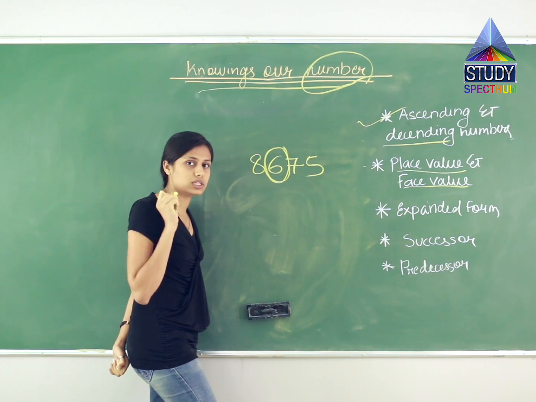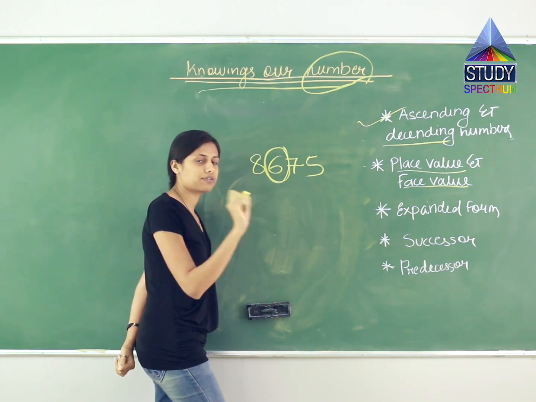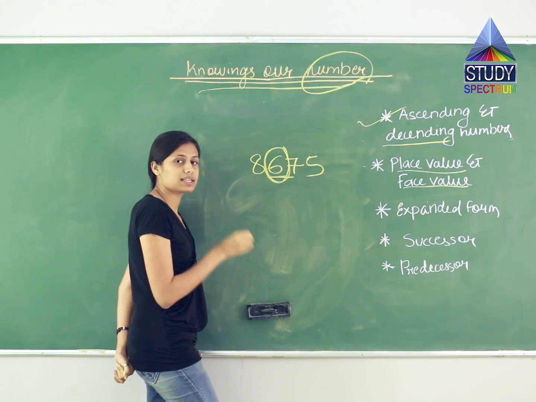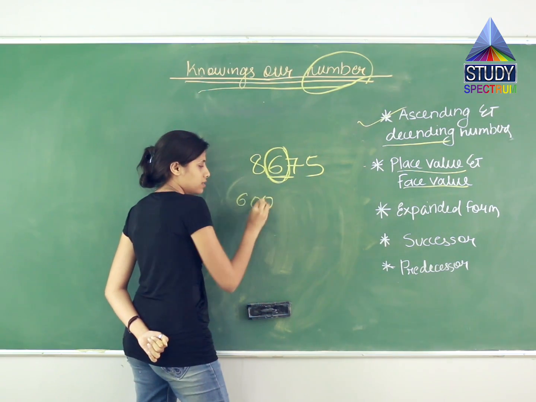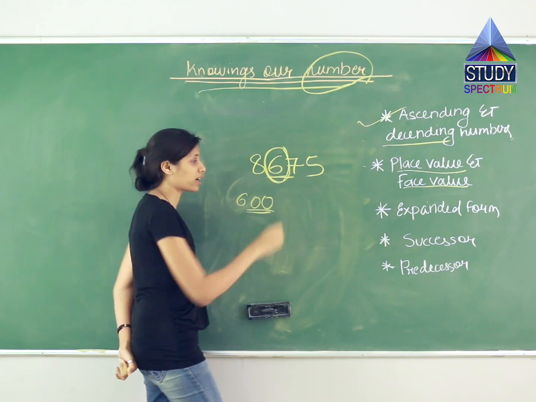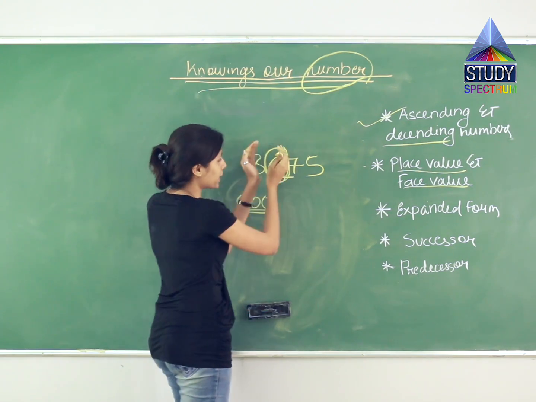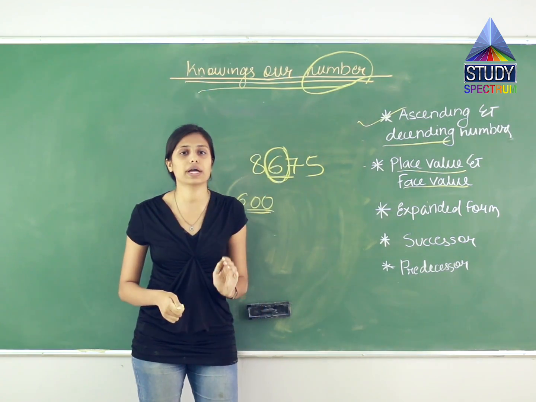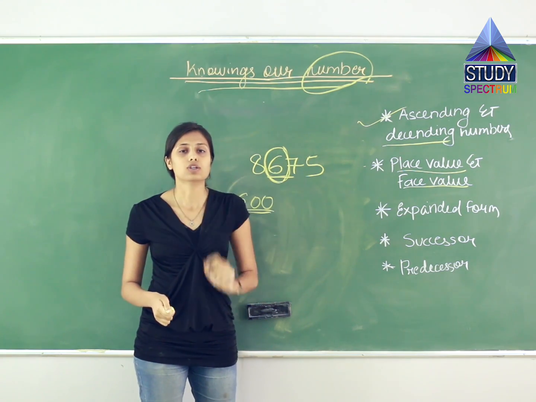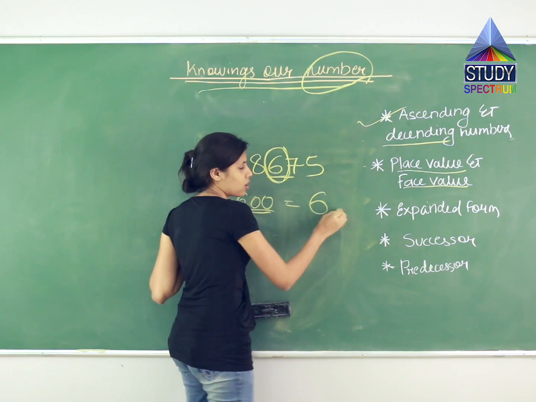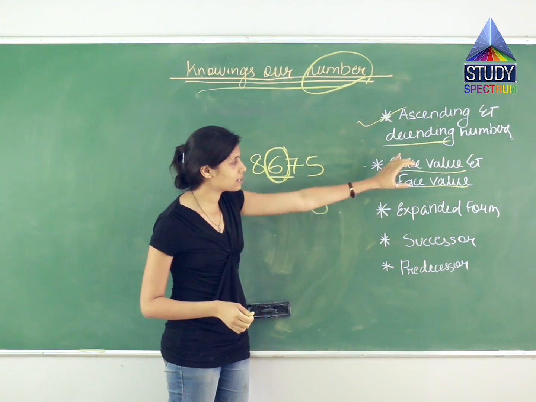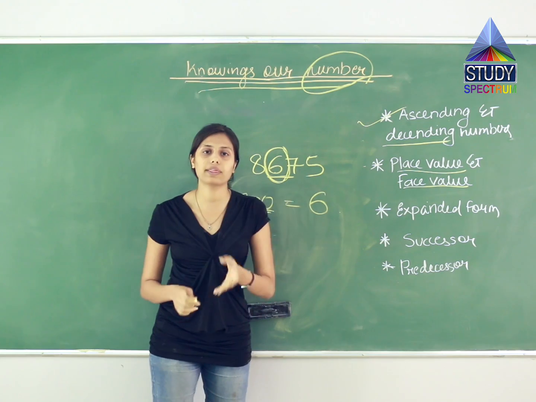Remember, the place of this is in hundreds, and the amount comes to 600. But what is the face of this? If I ask what this digit looks like, what will you say? It looks like 6. So the face value of this is only 6. So that is the difference between the place value and the face value.